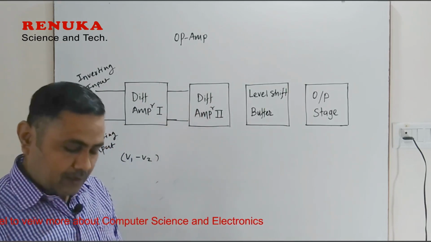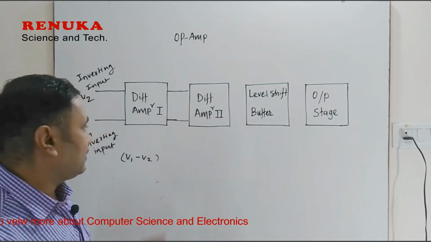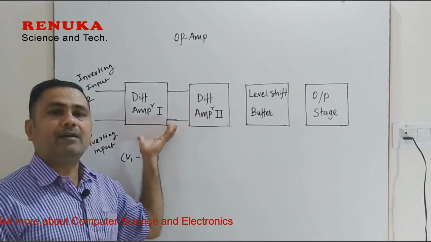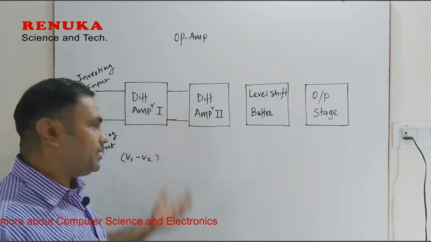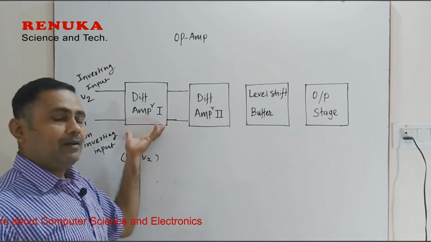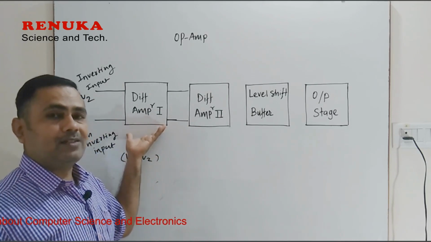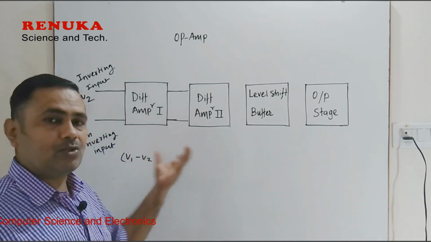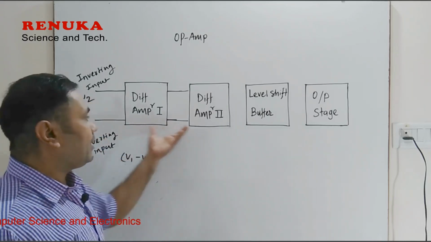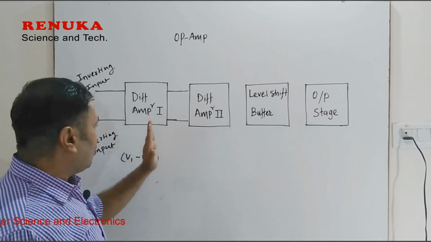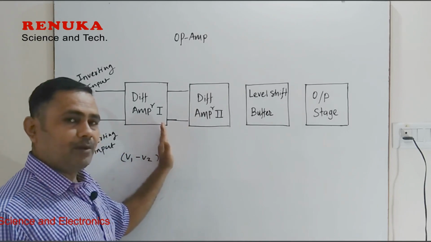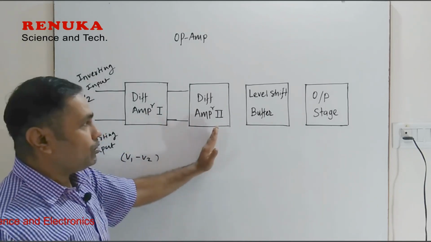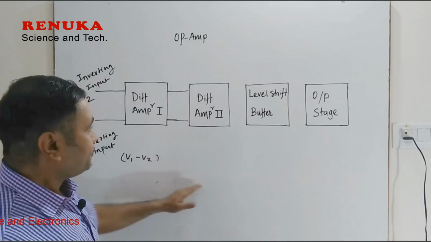One thing here is that differential amplifiers come in the category of direct coupled amplifiers. Direct coupled amplifier means these amplifiers can amplify AC as well as DC, because there is no coupling device connected between the stages of the amplifier. So these are the direct coupled amplifiers. That is why the output of the first differential amplifier is directly connected to the second differential amplifier.